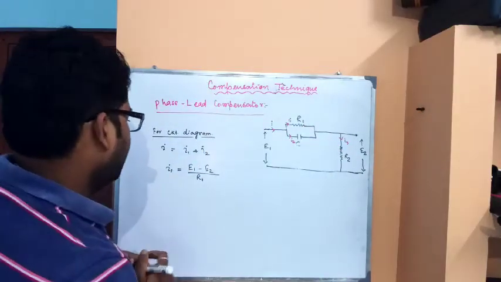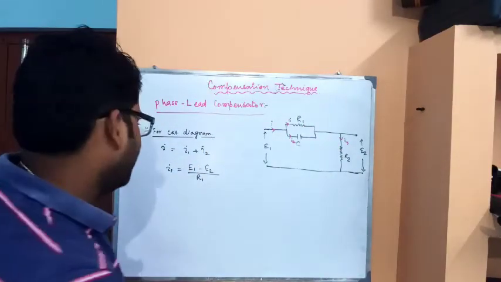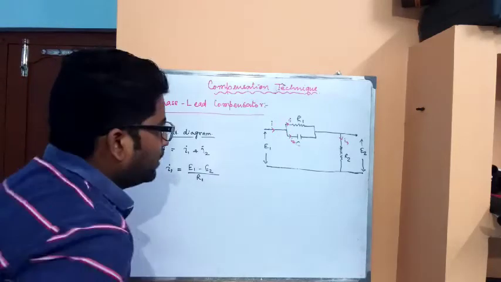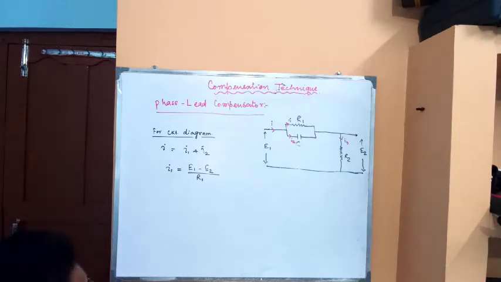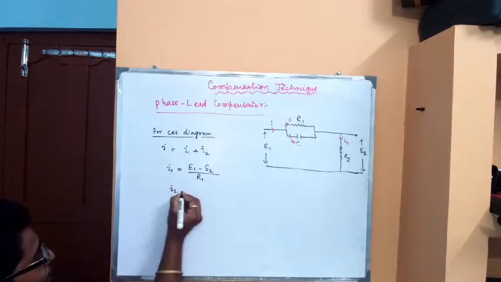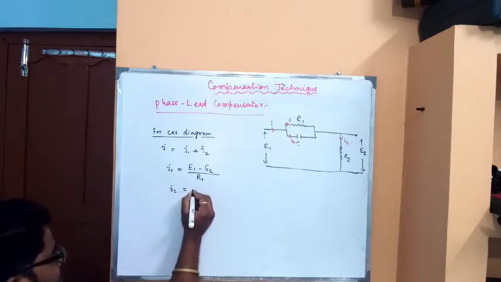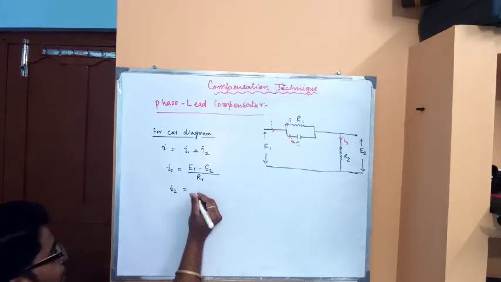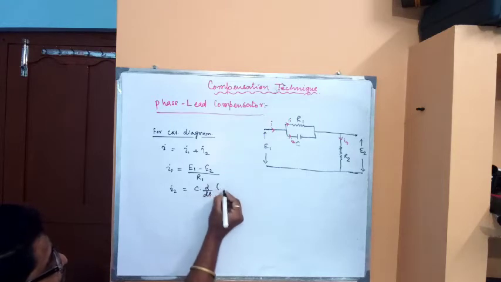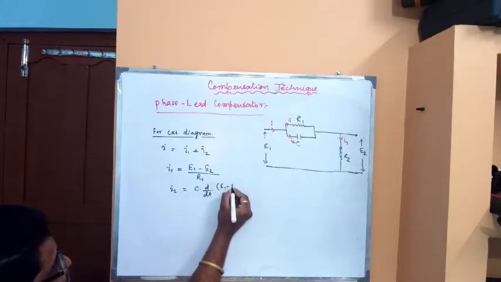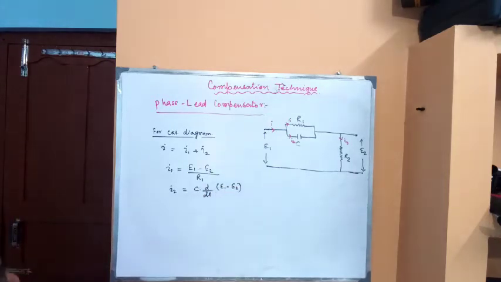So E1 minus E2 by R of 1. And similarly I2 is nothing but the voltage drop, so the expression of I2 is equal to C into d by dt into E1 minus E of 2. So we got the expression of the two currents flowing through the R1 and C branches.